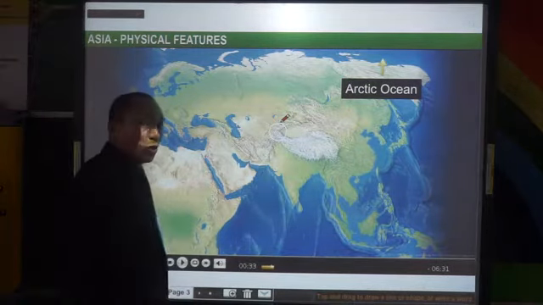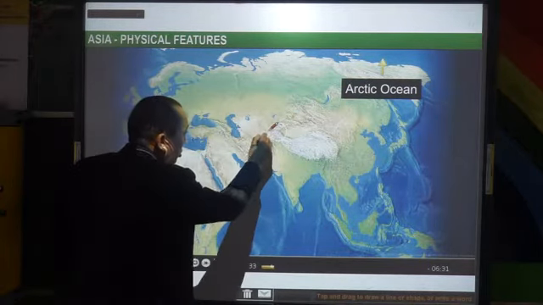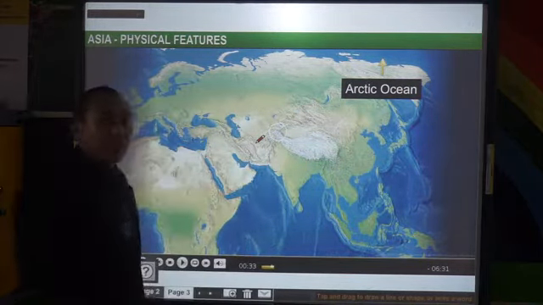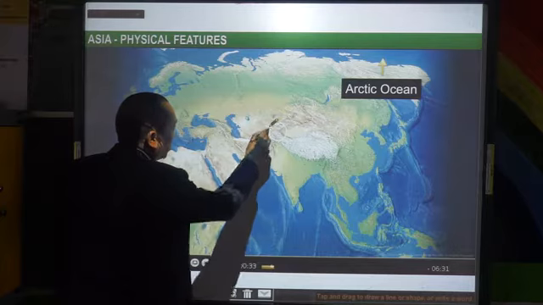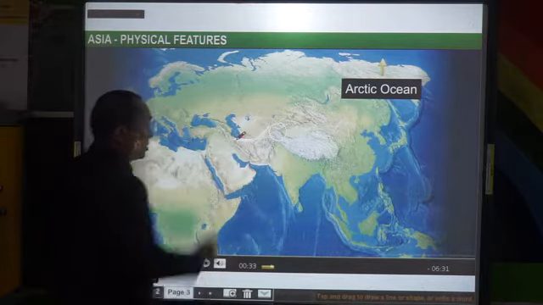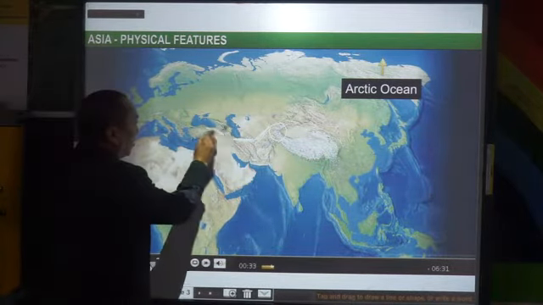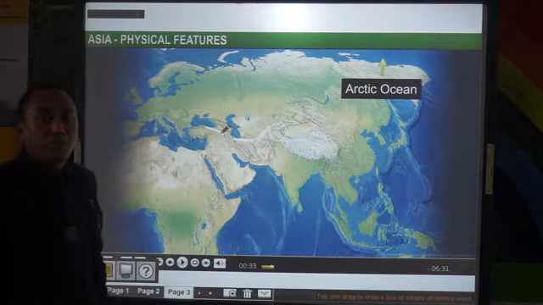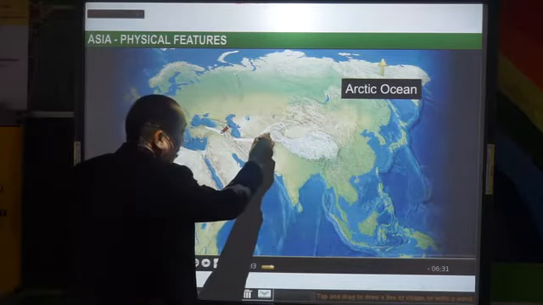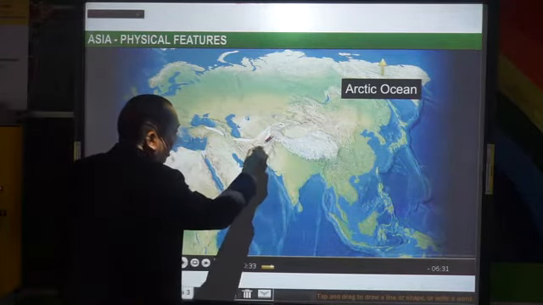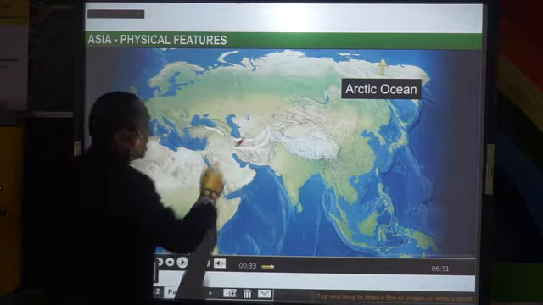Now from this Pamir Knot, we have mountains going towards the western side. So which are the mountains? First we have the Hindu Kush. The Hindu Kush comes down. This in turn becomes the Elburz mountain range. This Elburz mountain range further goes and becomes the Pontic mountains. Then below that we have the next range that is called the Suleiman range. And this Suleiman range turns out to be the Kirthar range. And this Kirthar range continues further as the Zagros.